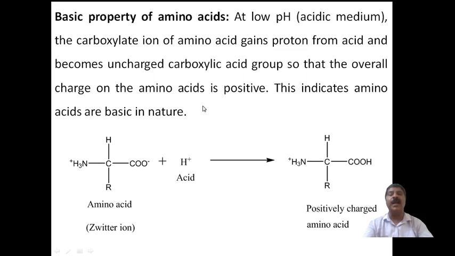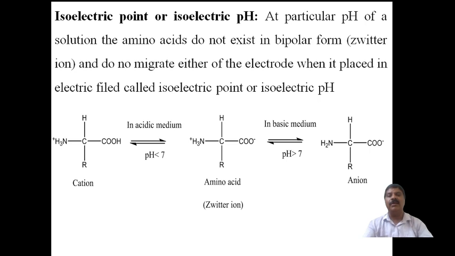Now come to the neutral property of amino acids, in the form of the isoelectric point or isoelectric pH. We know that in acidic medium a positive charge forms, so a cation will be present, and in basic medium an anion will be present.